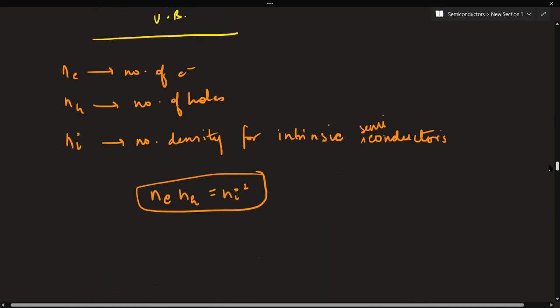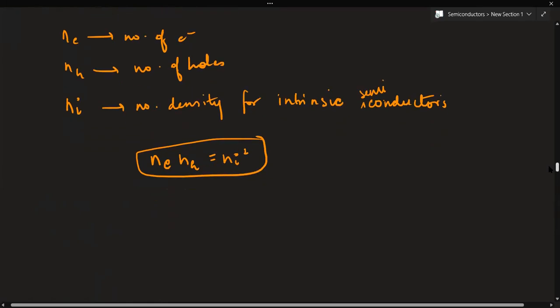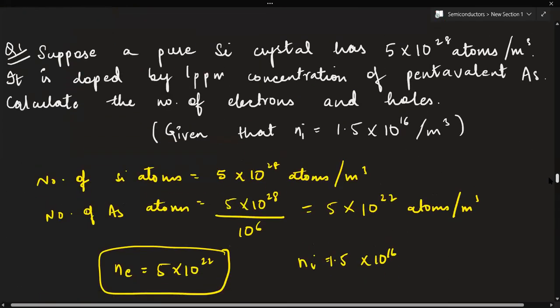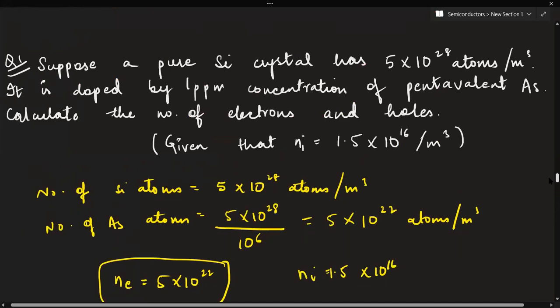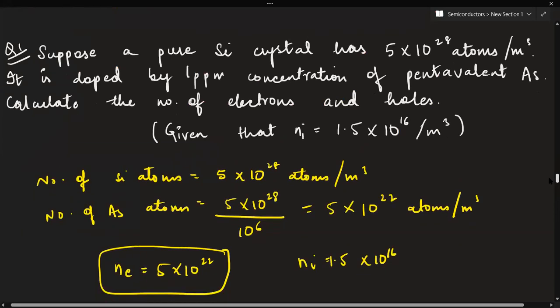Just write down this relation first, or you can actually use this over here. You can write this equation under this question. Just copy down this question.